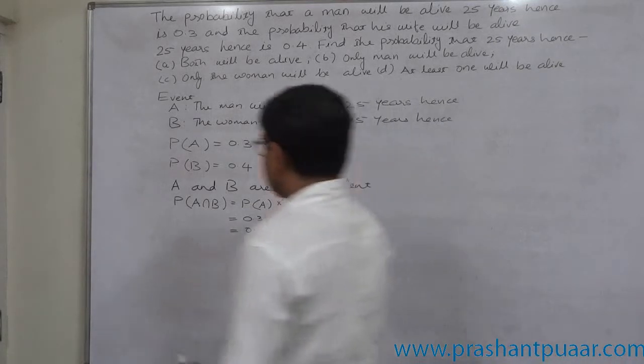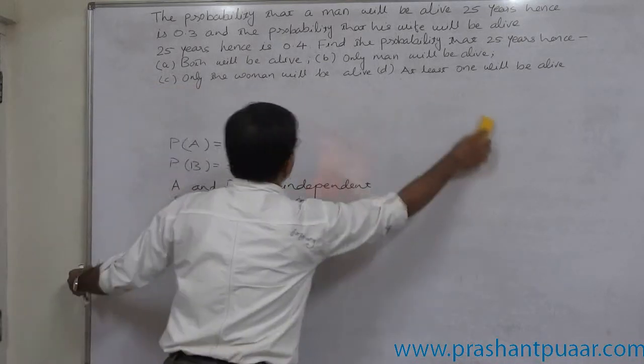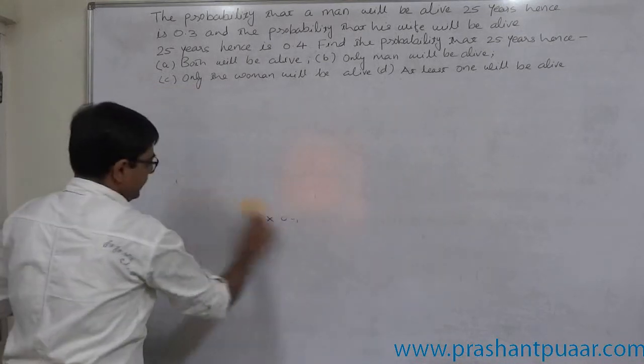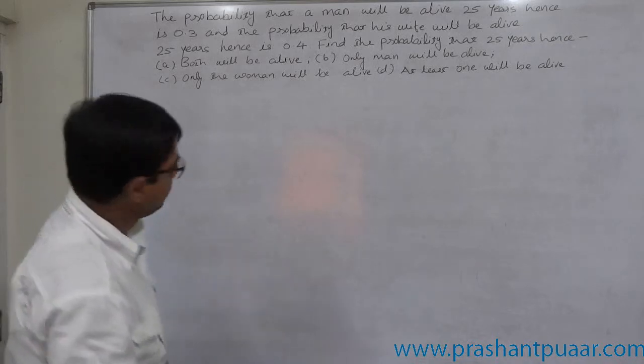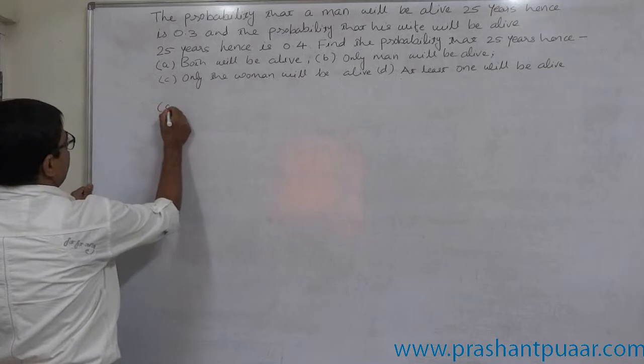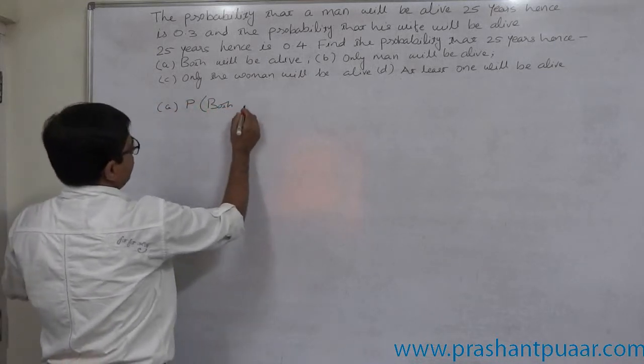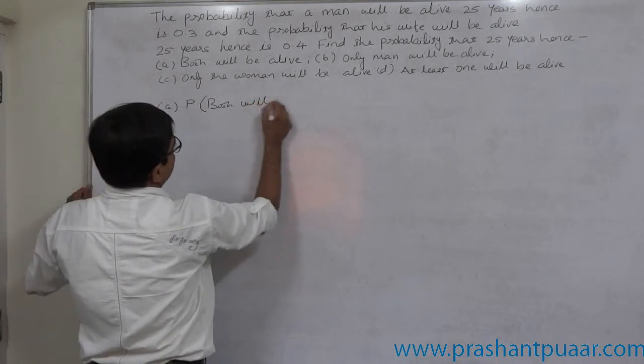Now, let us examine all the cases. The first case is, what is the probability that after 25 years both will be alive? Both, that means the man and his wife as well, will be alive.